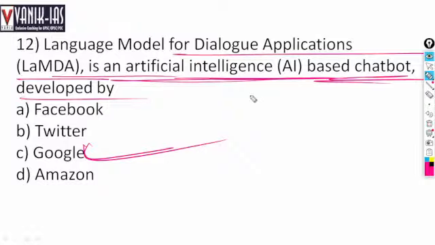What is the application? The Google Assistant would be able to converse on any topic, right, by translating the language. Various language translators are associated with Google. Okay, that is LaMDA.